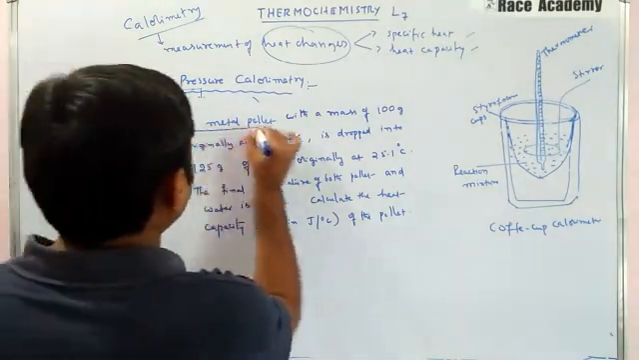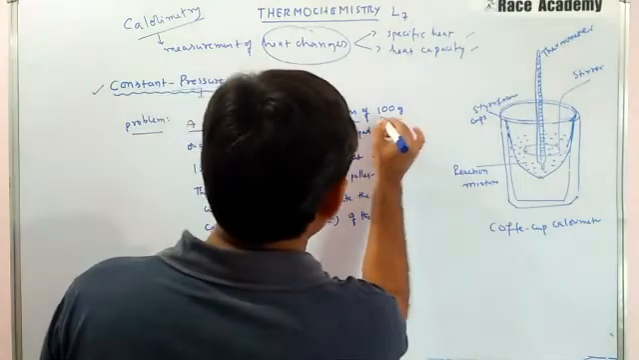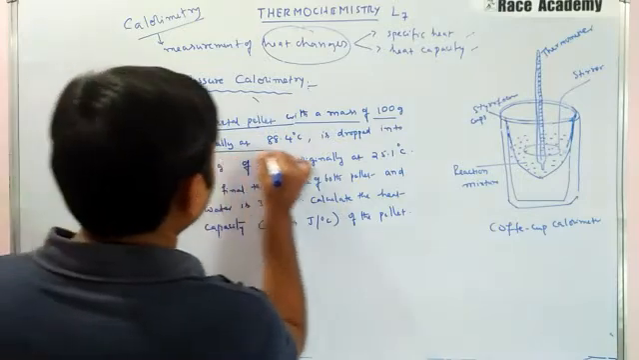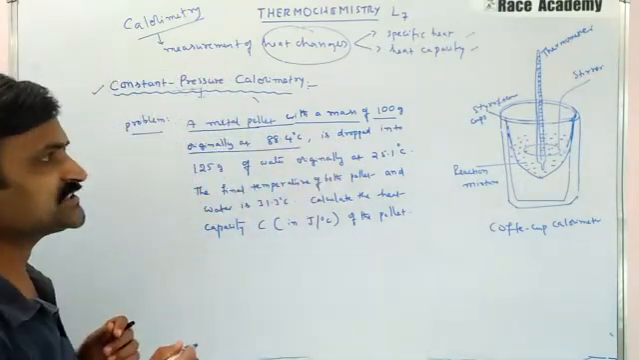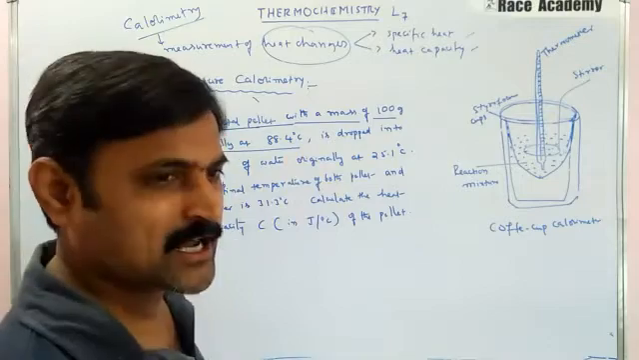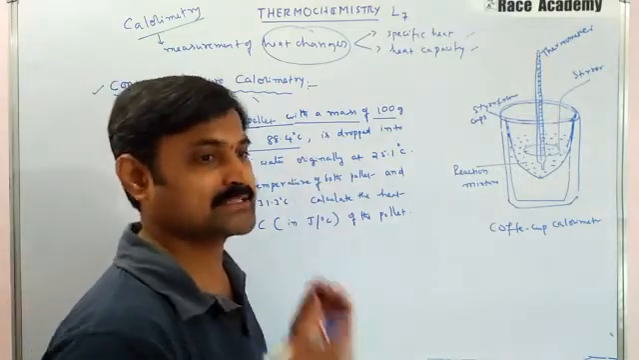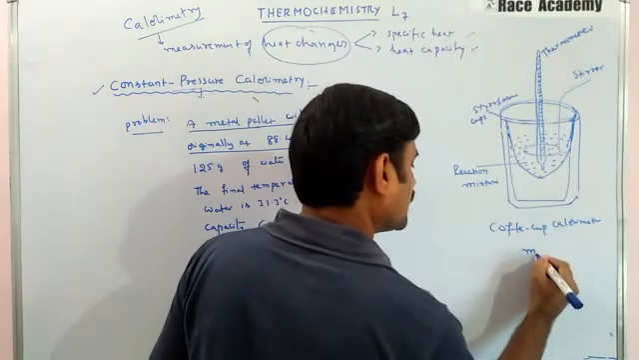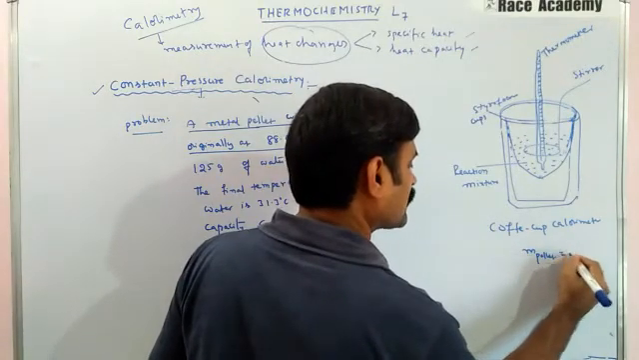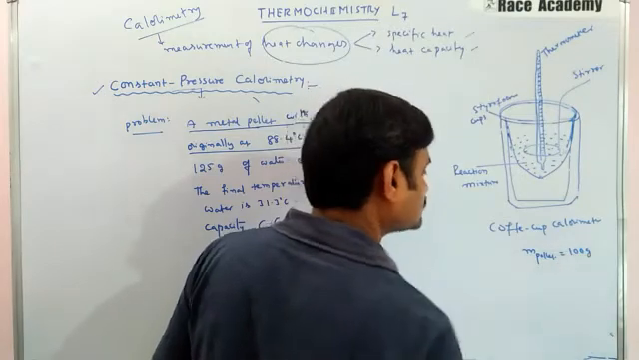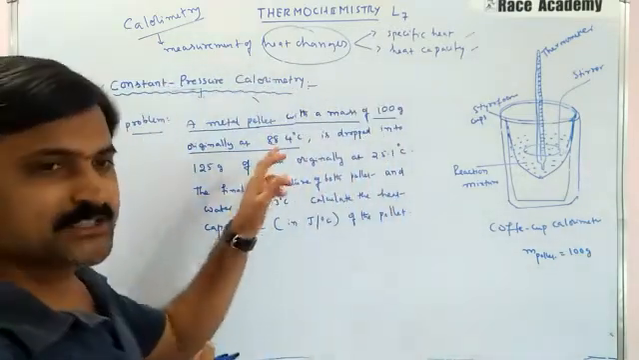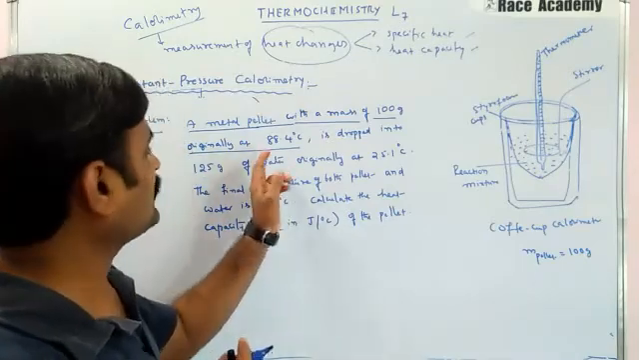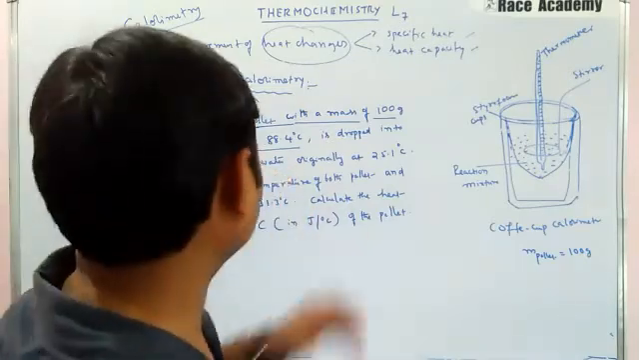There is a metal pellet with a mass of 100 grams, originally at 88.4 degrees Celsius. This 100 grams is nothing but the mass of the pellet. We will take down this value first, right? And the temperature of the pellet is 88.4 degrees Celsius. Let it be there.